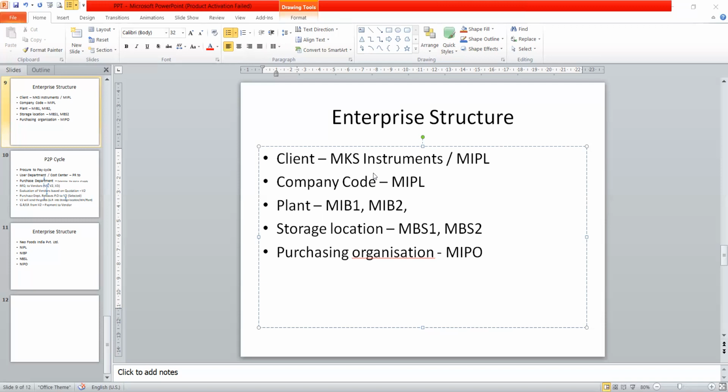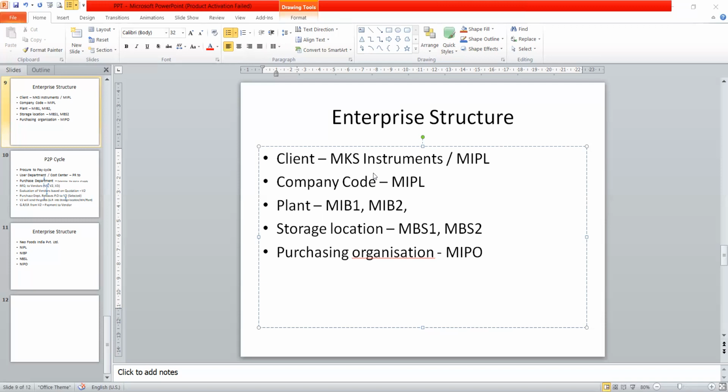We'll move to the next one. There can be many company codes under one company. The relation is one to many. One company can have multiple company codes, or one client can have multiple company codes. Hope you understand that.